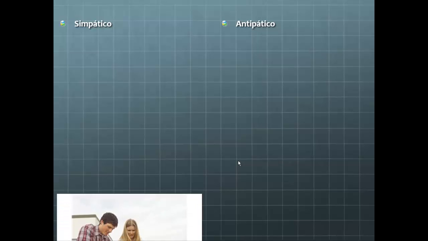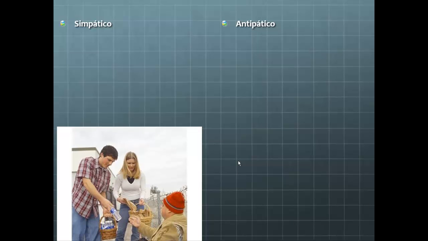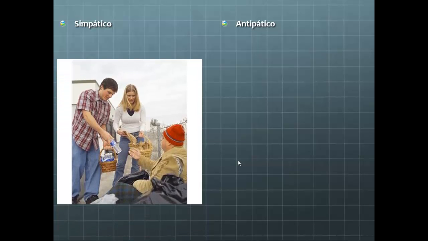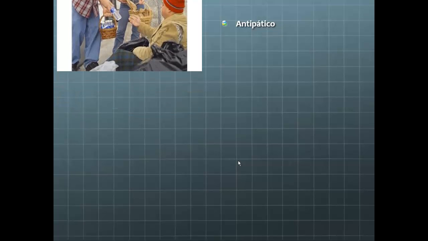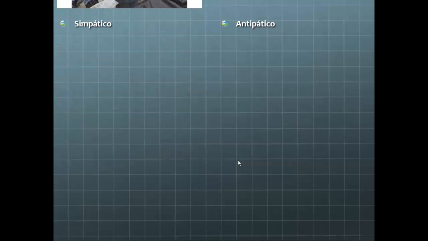Simpático. It kind of looks like the word sympathetic, doesn't it? But that would be a mistake to think. It really means nice. Here come some folks who are nice. Los jóvenes son simpáticos. I couldn't find a better picture, so here's antipático for you.